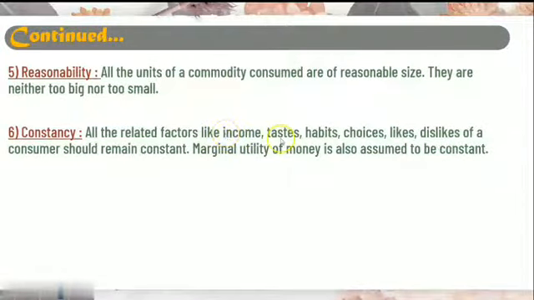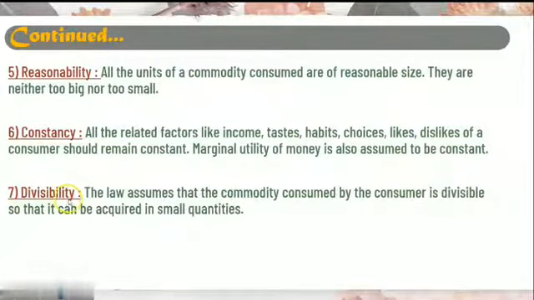Taste. The taste of the person or his habit should remain constant. It should not be changed. Similarly, his choices, likes and dislikes are all going to remain constant. He should not shift from one particular product to another particular product. In that case, we cannot get marginal utility. So here, marginal utility of money is also assumed to be constant. That means the satisfaction level from the money is also going to remain constant.